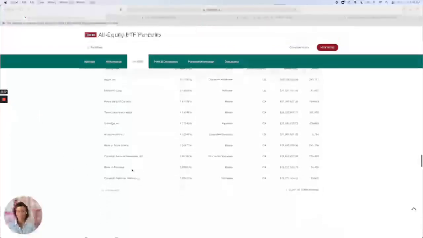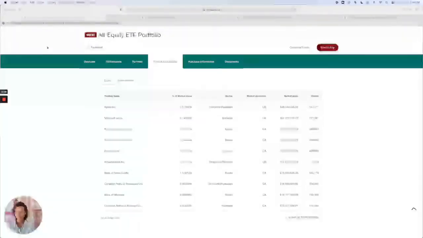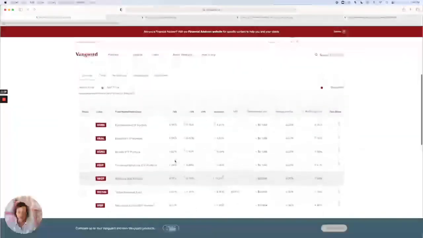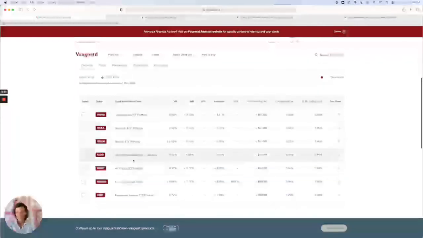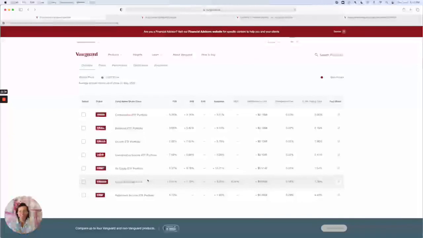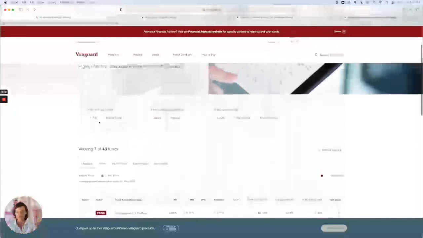So what we just looked through, you can do that for any of the portfolios by just continuing to scroll down once you click into that portfolio. So we're going to go back and look at, again, these are the asset allocation funds, and they vary depending on what your intentions are, what you want your asset allocation to be. These are great one-stop shop options. If you just want to invest in one thing and be done, this is a great option. Now, if you want to play around or create your own portfolio, then you would most likely look at ETFs. So we'll look at that next.